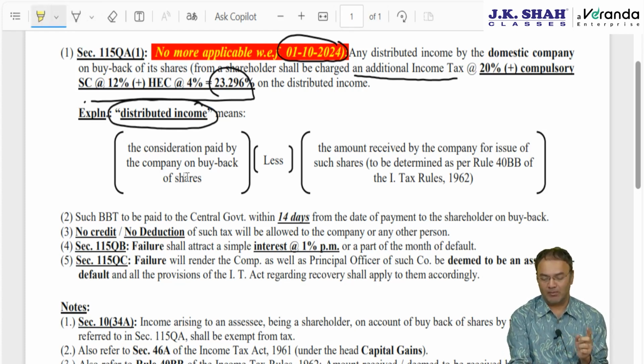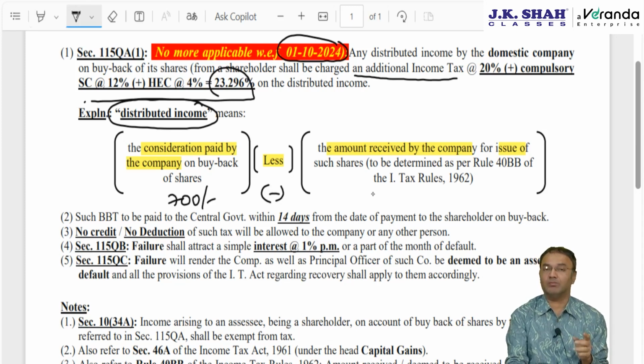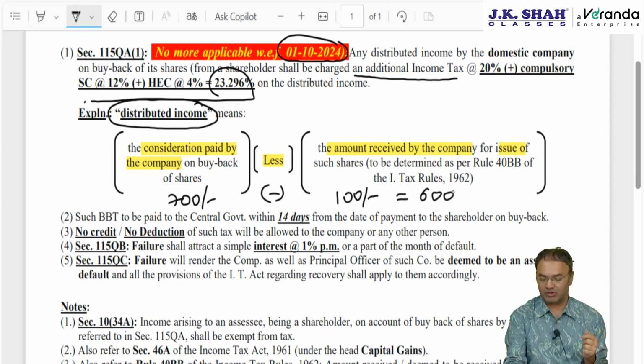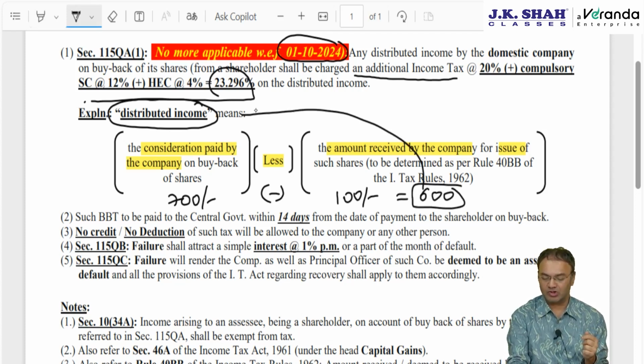Left hand side bracket says amount paid by the company, consideration paid by the company for buyback, minus the amount which was received by the company for issue of such shares. Amount paid by company minus amount received by company. In simple language, for example, the company is buying back its shares for 700 rupees per share, minus the company had issued such shares at 100 rupees face value, no premium, no discount, then the difference is 600 rupees per share. 600 will be called distributed income, and on this 600 the company will be liable to pay 23.296%.